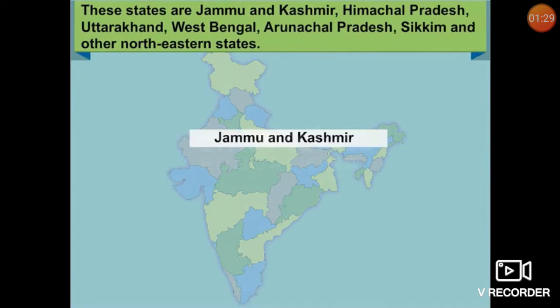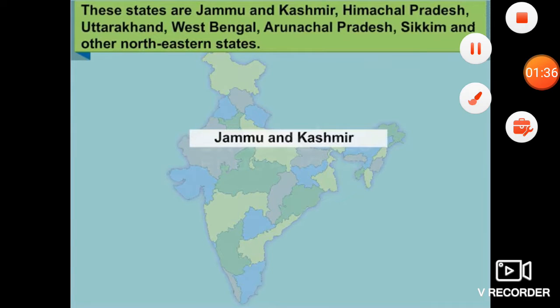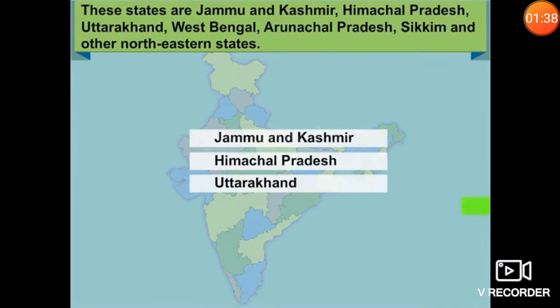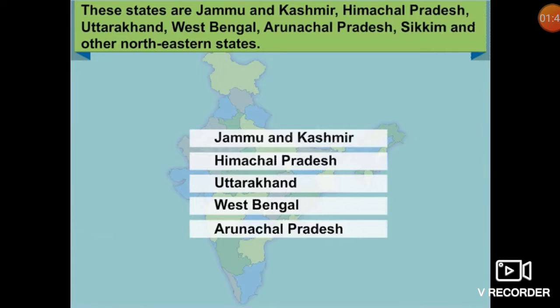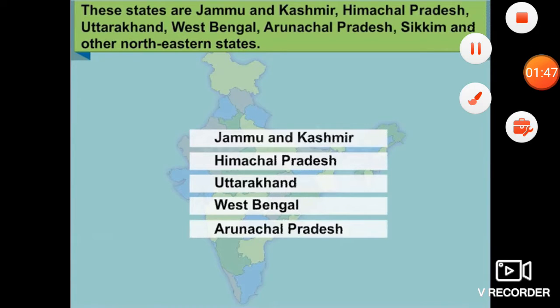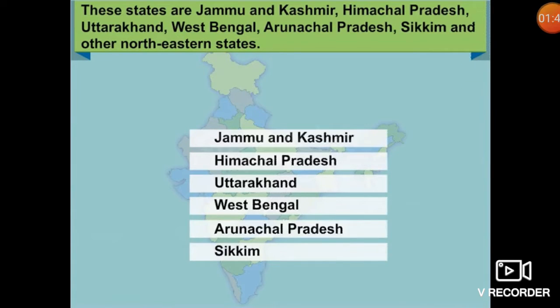The states found in this region are Jammu and Kashmir, Himachal Pradesh, Uttarakhand, West Bengal, Arunachal Pradesh, and the last one is Sikkim.